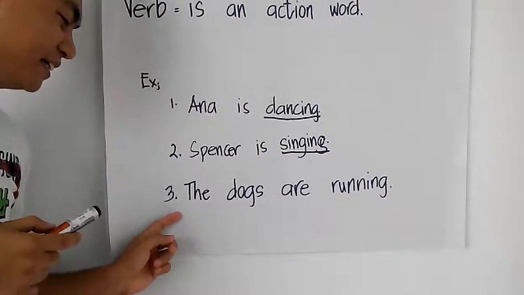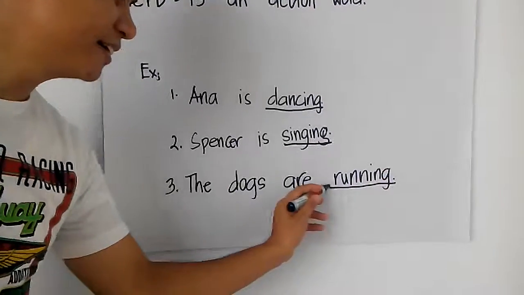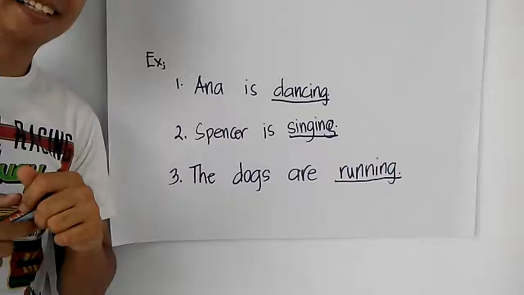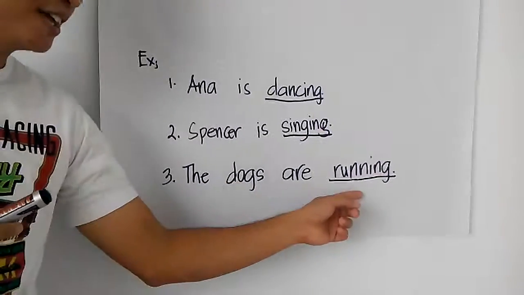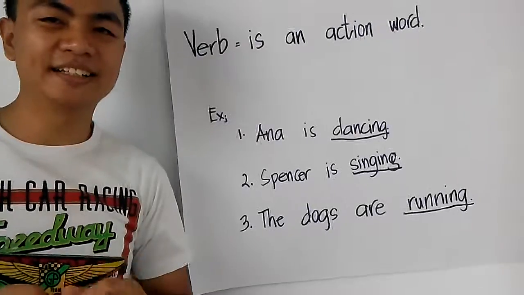Number 3, the dogs are running. So what are the dogs doing? They are running. So that is the action word here, or the verb, running.